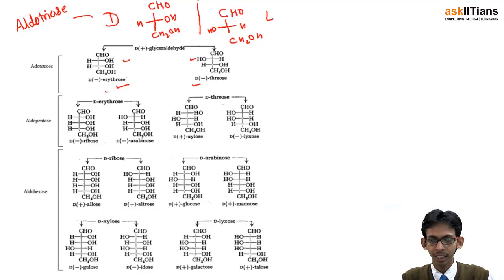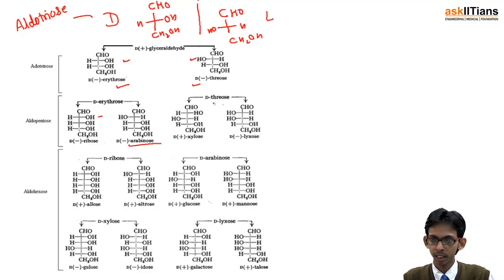Now this D-erythrose, if one more carbon atom is introduced with one OH group also, it will form D-ribose if the new OH group is on the right hand side, and if it is on the left hand side, it would be D-arabinose.